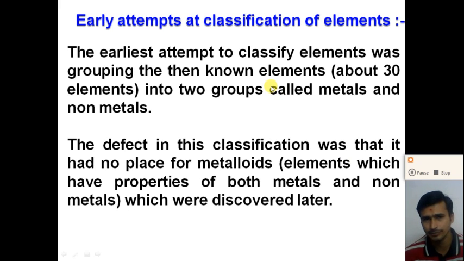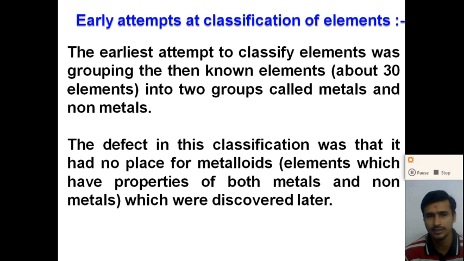So, earlier attempts at the classification of the elements. Earlier there were few elements, about 13 elements. So the earliest attempt to classify the elements was grouping the known elements into two groups called metals and non-metals. Why? Because only a few elements, about 30 elements, were discovered at that time, right? So these elements were classified into two groups, metals and non-metals.